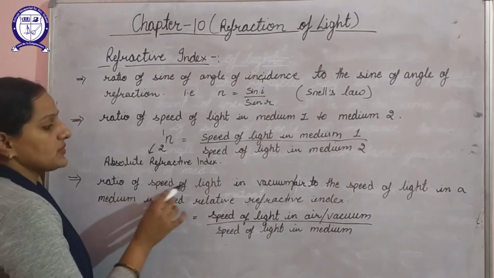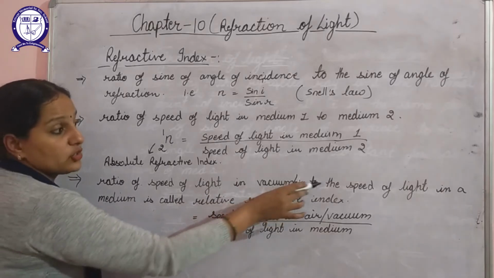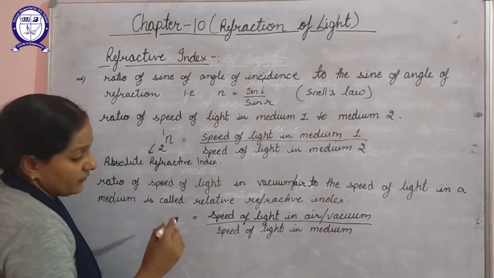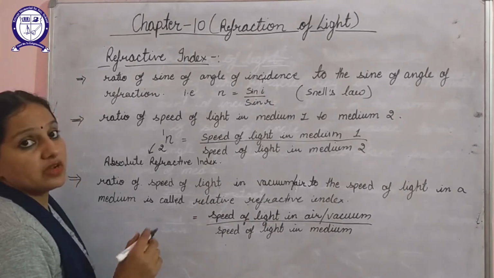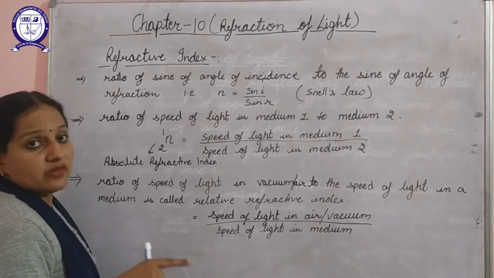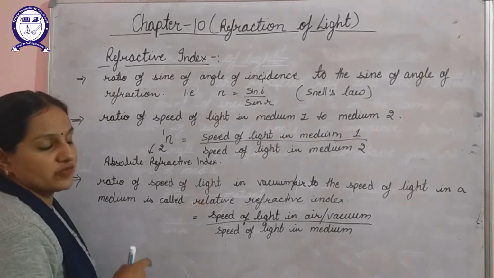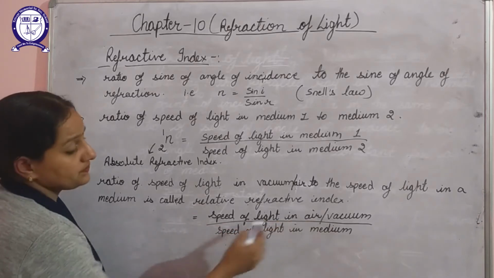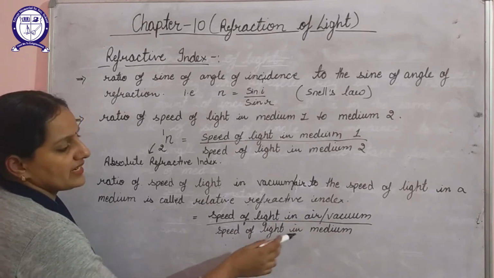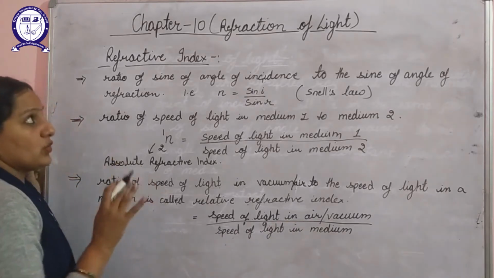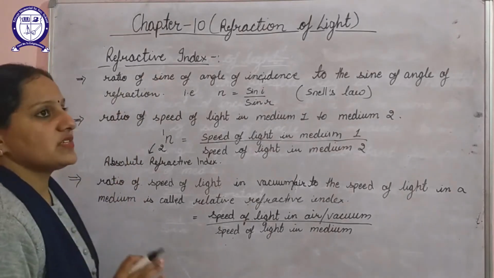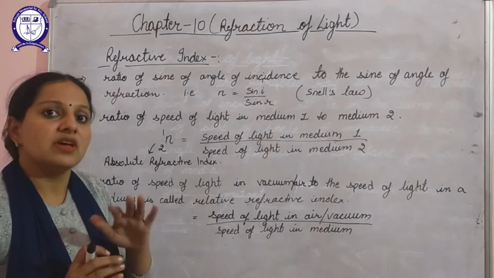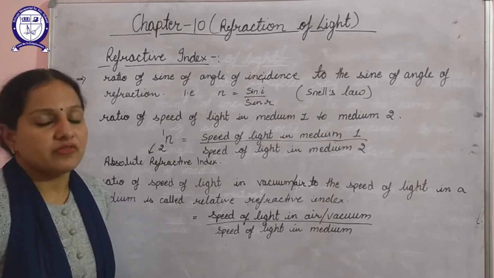One more type of refractive index is there that we call relative refractive index. It is the ratio of the speed of light in vacuum or air to the speed of light in a medium. If we want to calculate the refractive index of a medium with respect to air or vacuum, then that is known as relative refractive index, and it is represented as the speed of light in air or vacuum divided by the speed of light in that medium. One more thing: refractive index basically specifies the bending ability of a medium, that is, how much it will bend the rays of light either towards the normal or away from the normal.